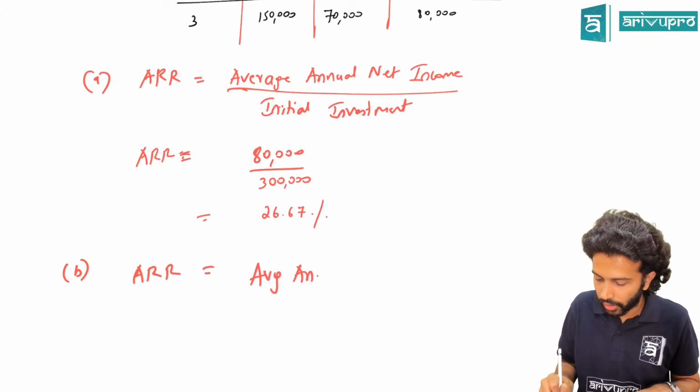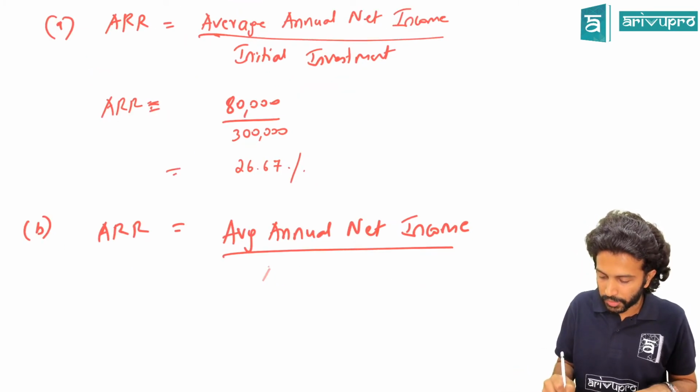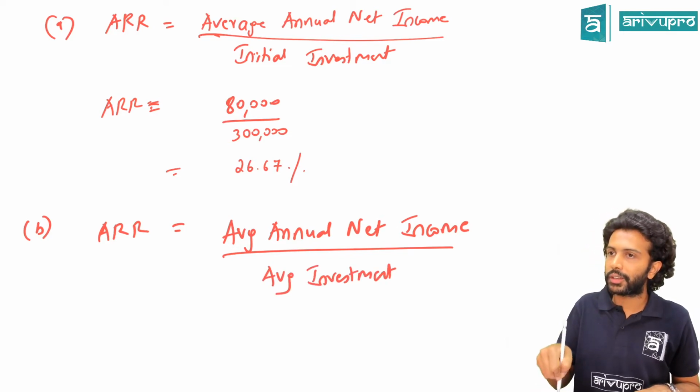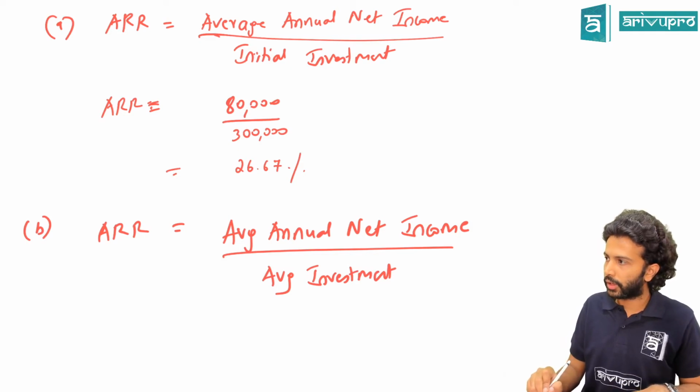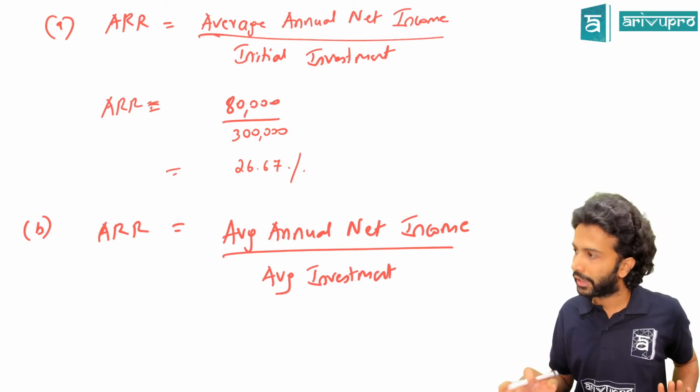Average annual net income divided by, we don't consider initial investment, we will consider average investment. You can do either this or that. If there's a call for average investment, you have to specifically do it under that method, or else you can do for initial investment.